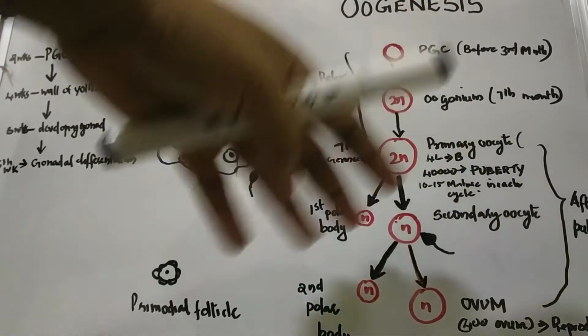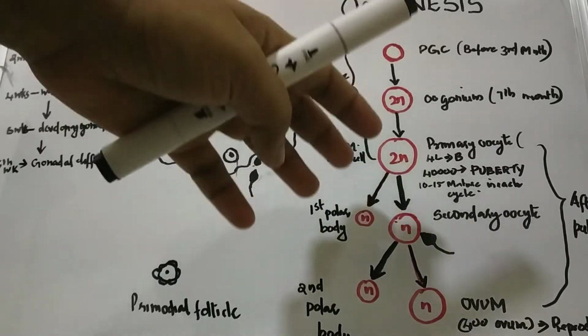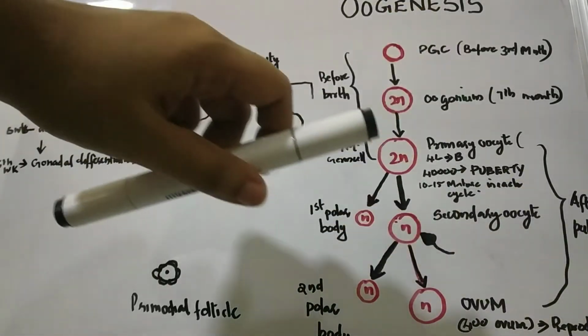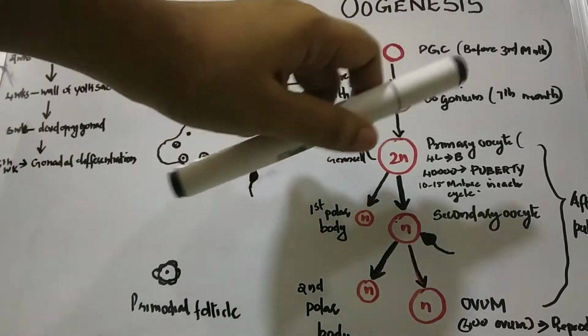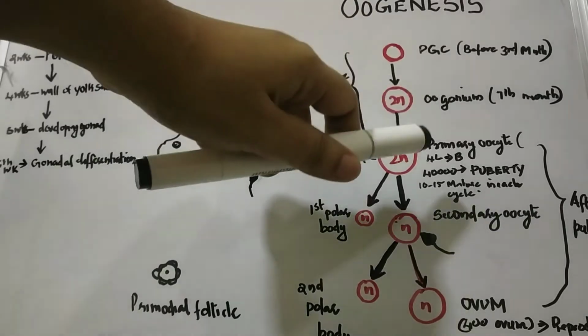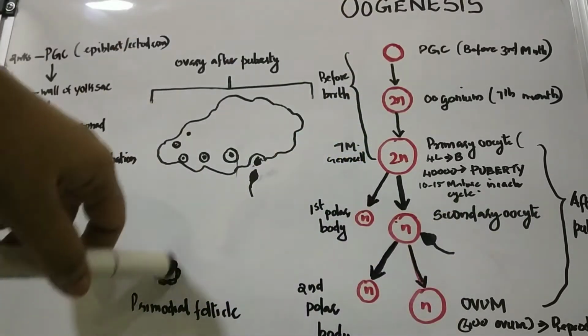During the birth of the female child, only 4 lakh primordial follicles are present. That is, the primary oocyte is present within the primordial follicle.